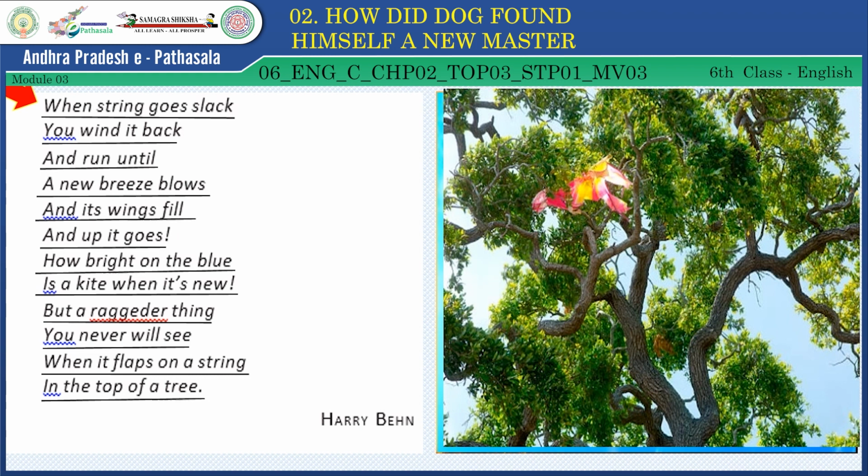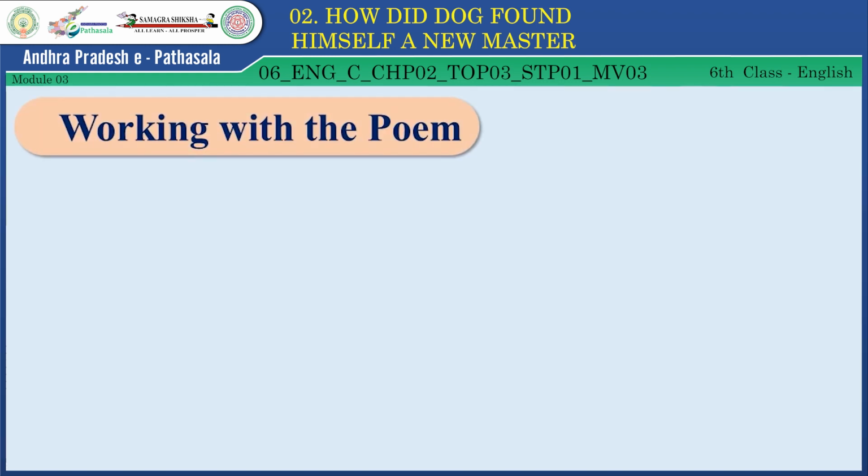Yes, see here, children, a beautiful poem, a comparison of a kite flying in the sky with a ship sailing on the sea, beautifully written by Harry Behn. The movement of kites is compared to a ship with a sail. Working with the poem, page 26.